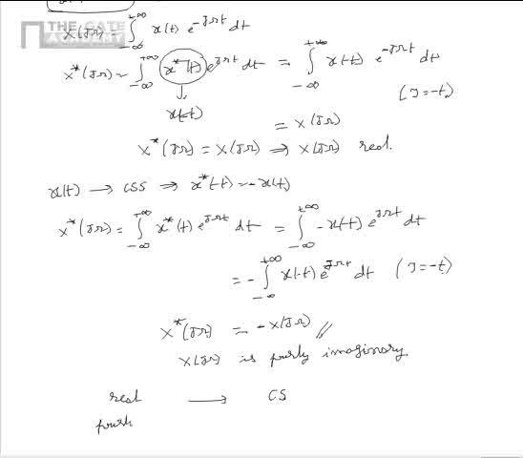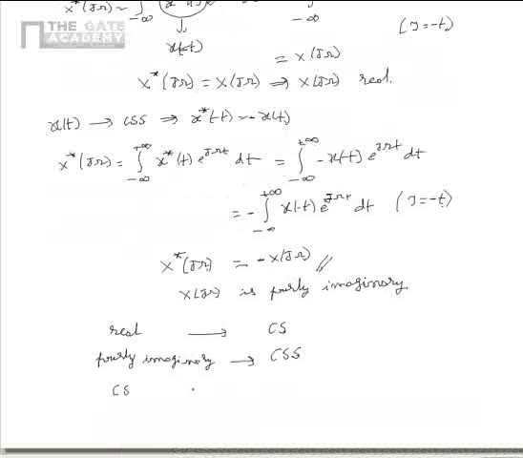If the signal is purely imaginary, its frequency domain representation is conjugate skew symmetric. If the signal is conjugate symmetric, its frequency domain representation is purely real. If the signal is conjugate skew symmetric, its frequency domain representation is purely imaginary.